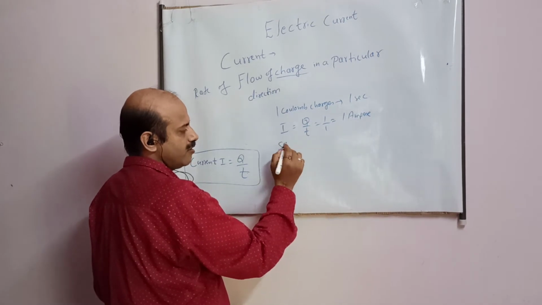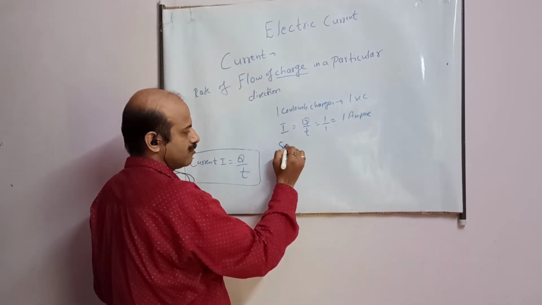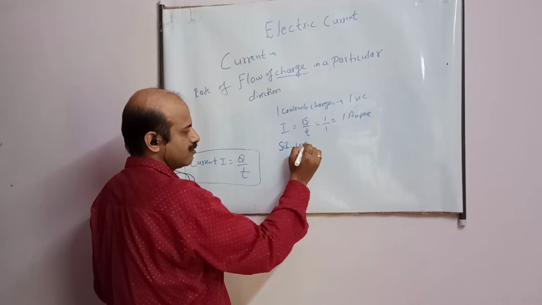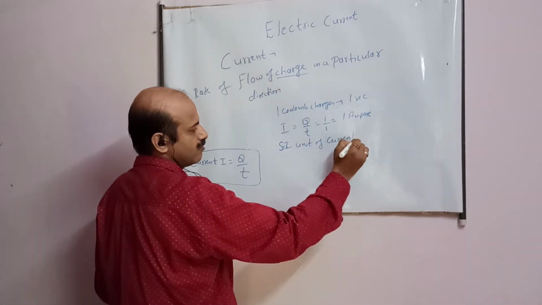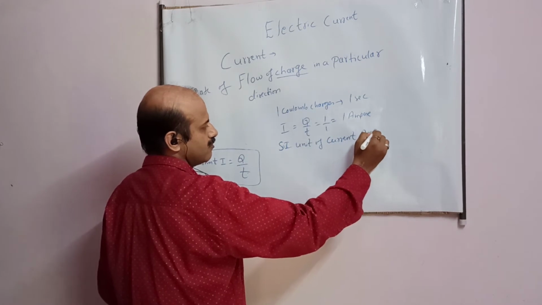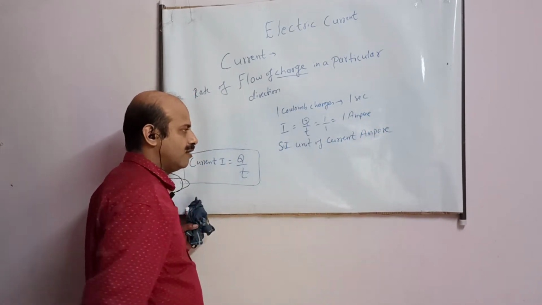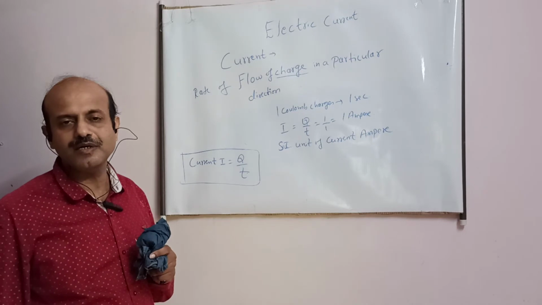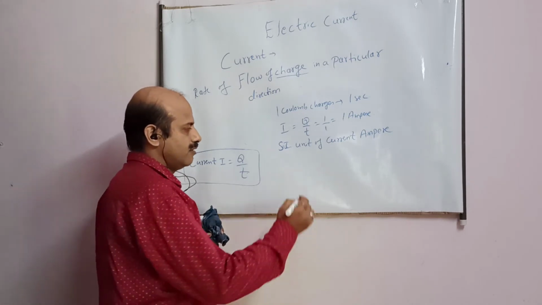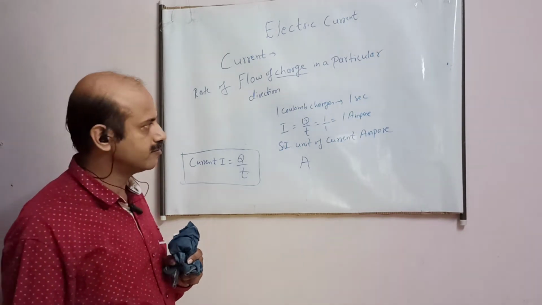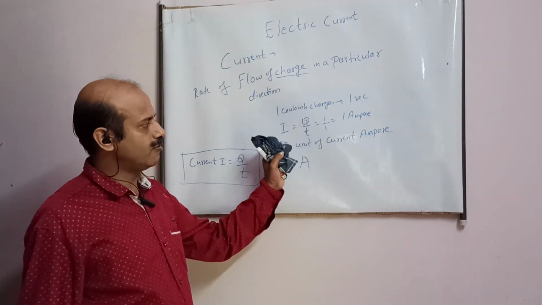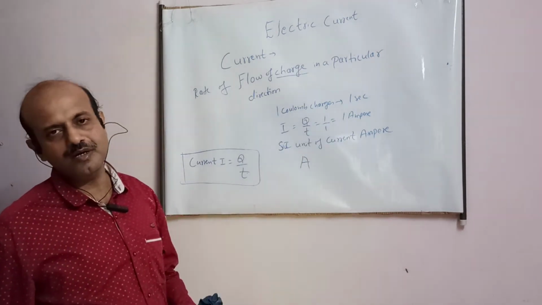This is the SI unit of current, ampere, written as capital A. It is named after a scientist. So 1 ampere current flow means this much charge has crossed a particular section.